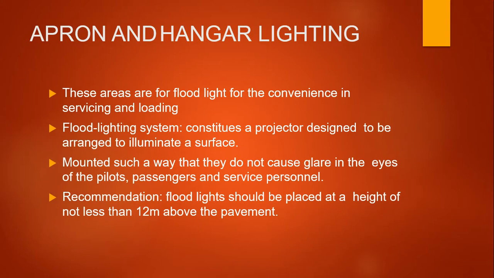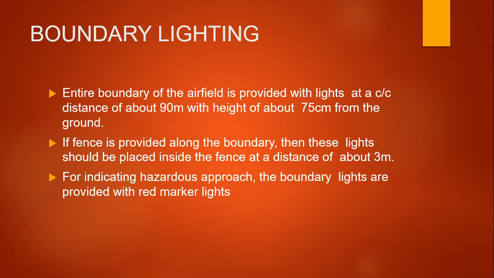So let us discuss the next thing, which is the aprons and hangars lighting. I hope you all know what an apron and hangar are. These are areas that are provided with flood lighting for convenience in services and loading. This flood lighting system constitutes projectors designed and arranged to illuminate a surface, mounted in such a way that they do not cause any glare in the eyes of the pilot, passengers and service personnel. The recommendation is that floodlights should be placed at a height of not less than 12 meters above the pavement.